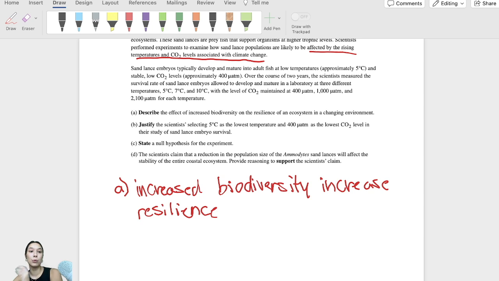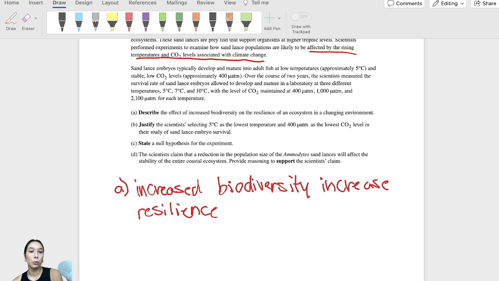So that is the reason why that's the starting value. There is no point looking at what happens lower because we're trying to see the effect of climate change, which is the increase. So these conditions are going to be the basis, like our controls. So at 5 degrees and 400 ATM, how are they developing? Now, if we increase the temperature or increase the amount of CO2, how does that differ in relation to 5 degrees and 400 ATM, which is the standard?